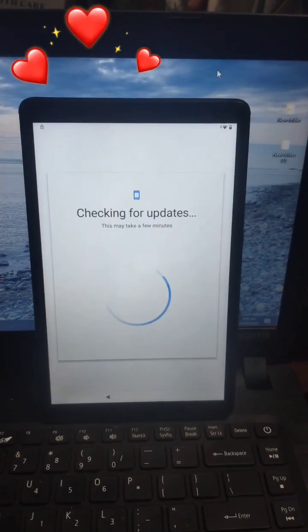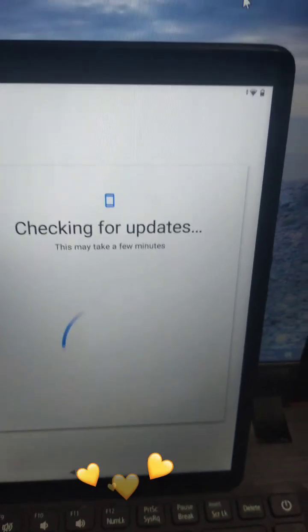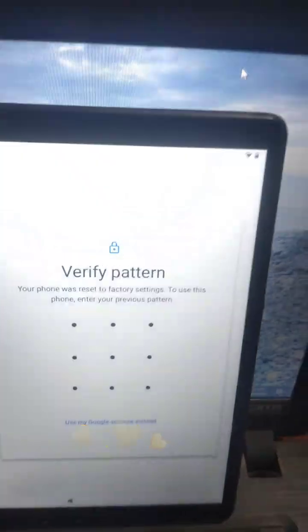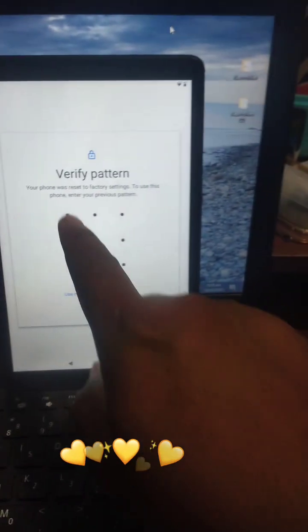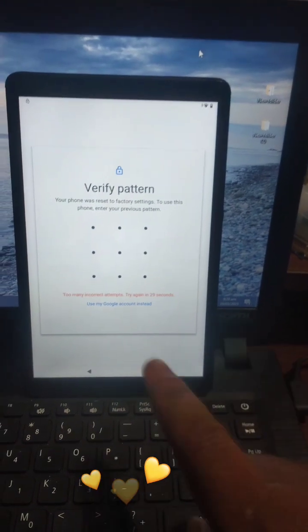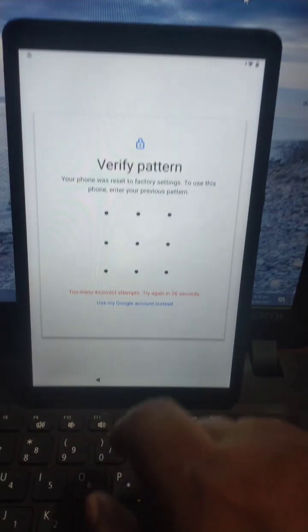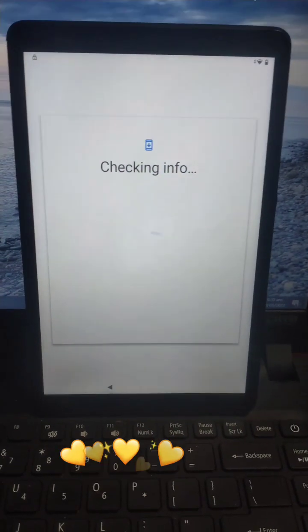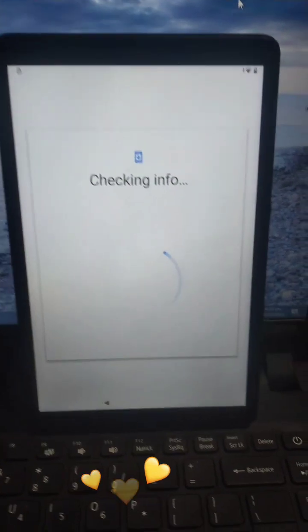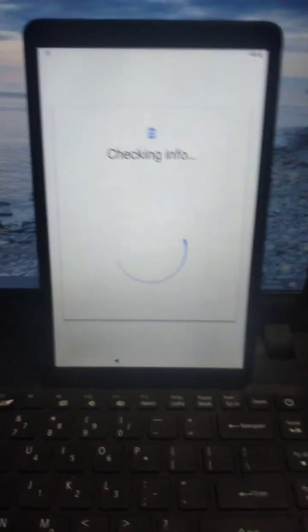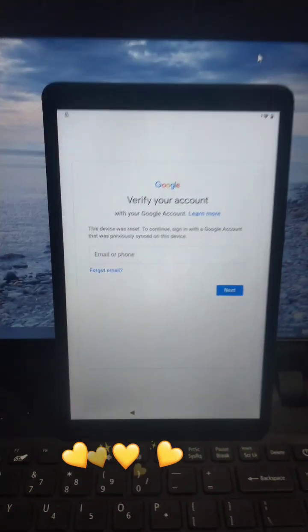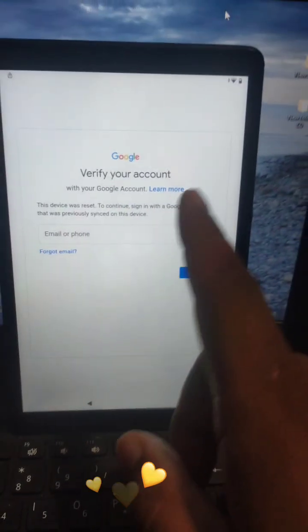Kailangan natin mag-connect sa Wi-Fi. Ito po pala yung tinatawag nilang Lenovo Tab M8. Mingi siya ng pattern, tingnan nyo. Ayaw. Then use my Gmail instead. Nalimutan kasi ng forgotten password. That's why yung owner pinormat niya, ito yung lumabas.